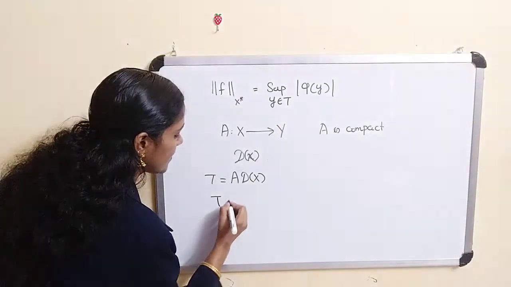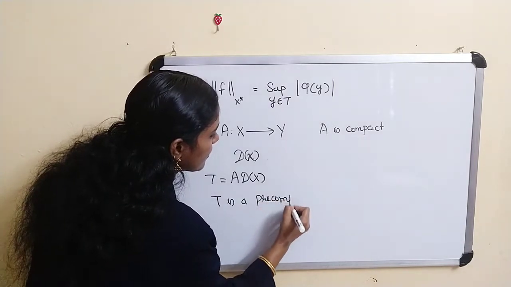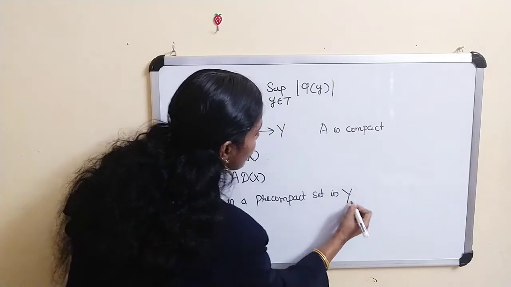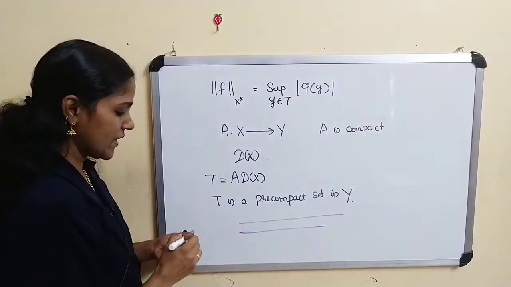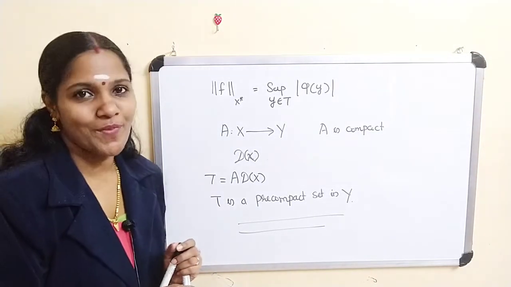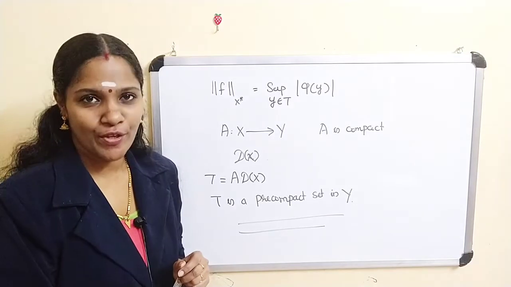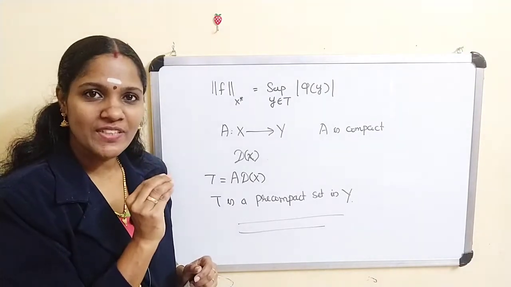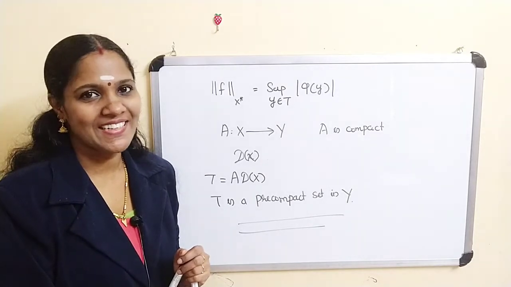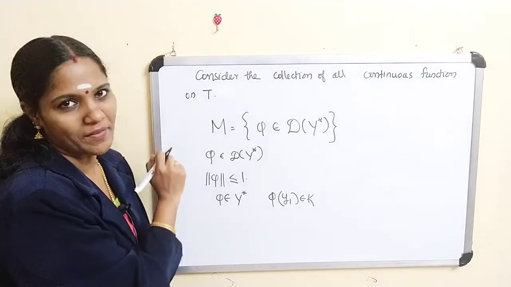Therefore, T is a pre-compact set in Y. Thus we get norm of f in X star is equal to the supremum over y belonging to T of modulus of phi of y, where T is a pre-compact set. Clear? Collection of all continuous functions on T.